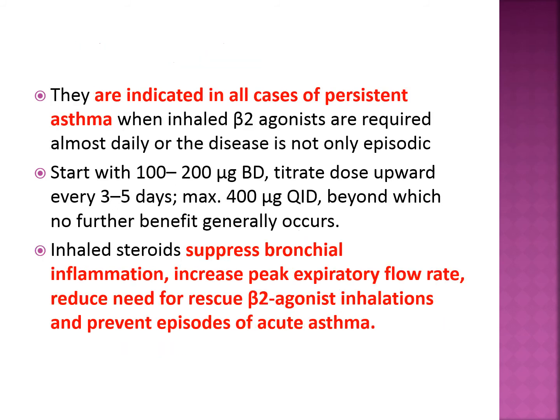So they are indicated in all cases of persistent asthma when inhaled beta 2 agonists like salbutamol are required almost daily. So when the patient is requiring daily salbutamol, now it is an indication to start inhalational corticosteroid. Start with a 100 to 200 microgram dose by metered dose inhaler twice daily.